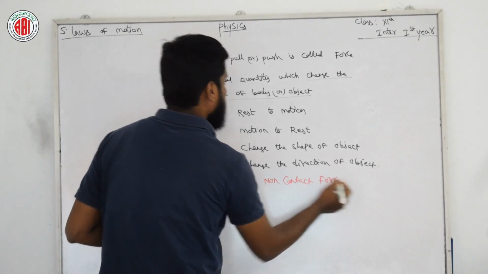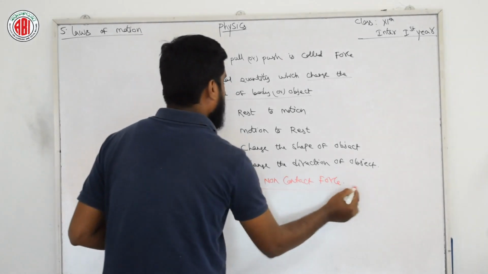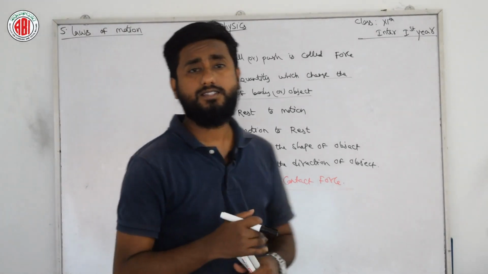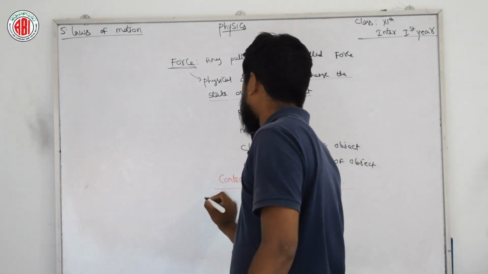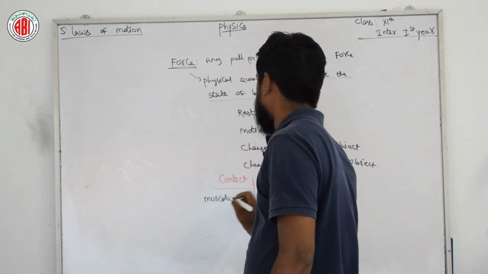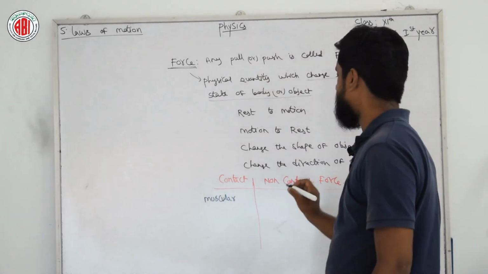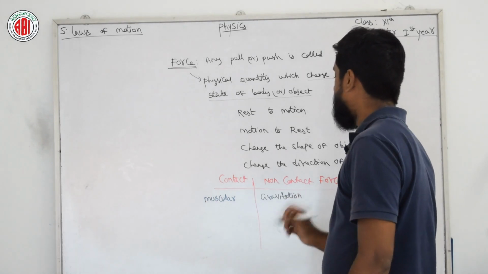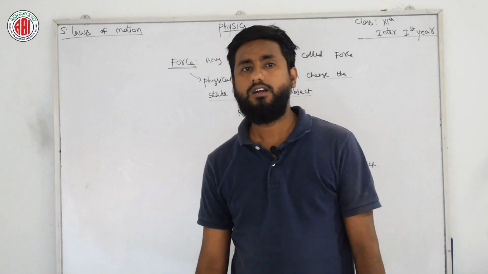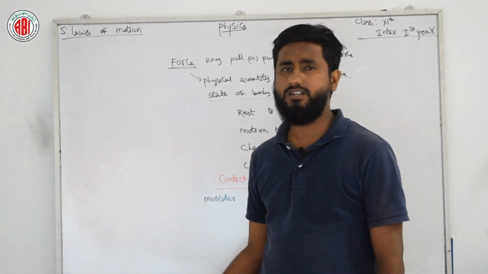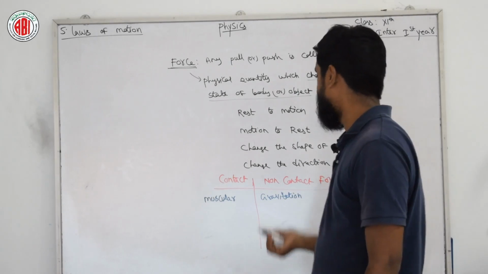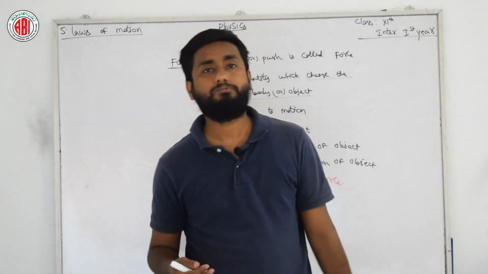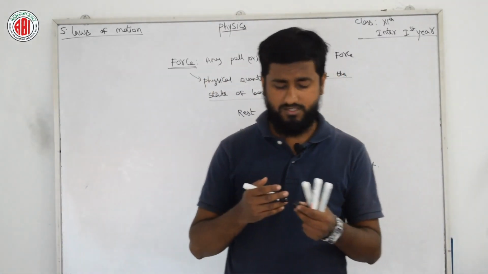And for this we need a few examples also. I am giving here. Contact force example: muscular force. Muscular force is a contact force. And for non-contact force we have examples like gravitation. Gravitation is a non-contact force. And for non-contact especially we have many examples, like magnetic force is also a non-contact force, and electrostatic force is also a non-contact force.